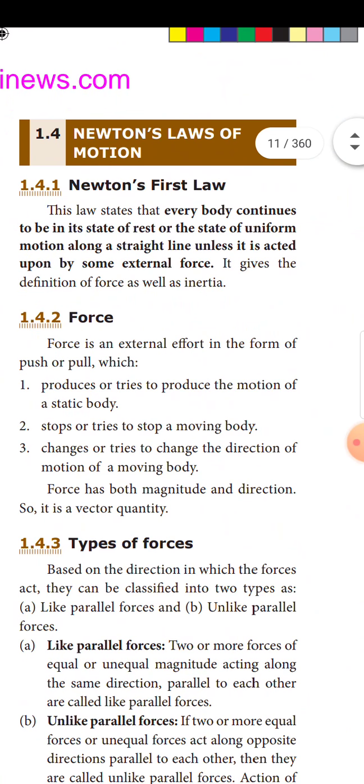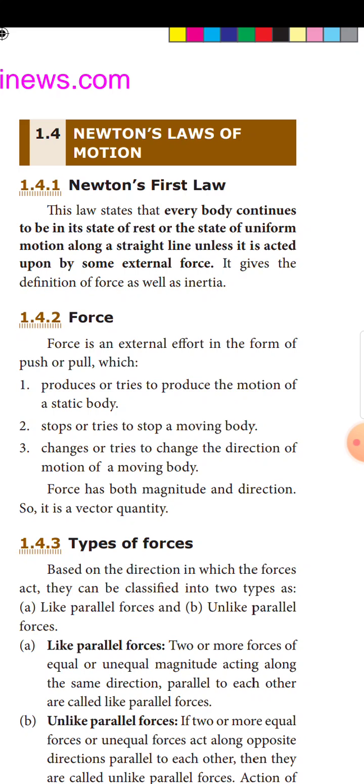Newton's laws of motion. Newton's first law. This law states that every body continues to be in its state of rest or a state of uniform motion along a straight line unless it is acted upon by some external force.